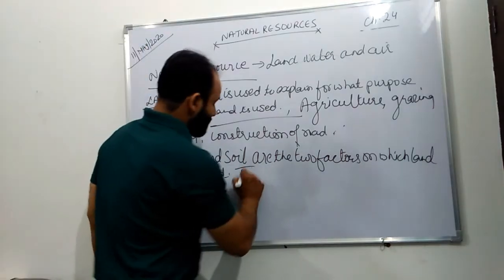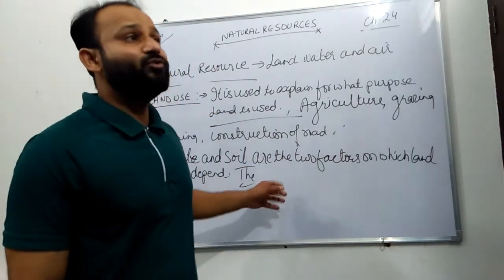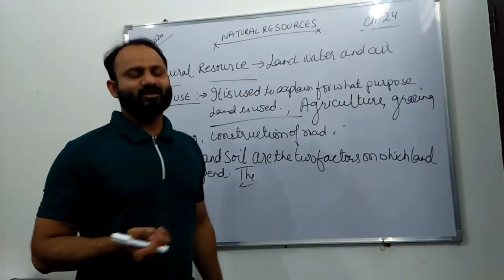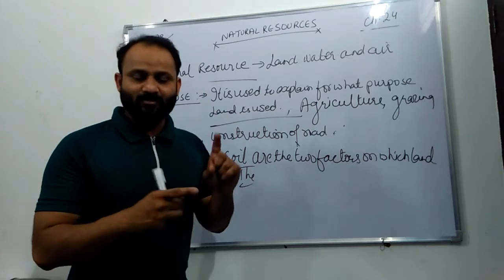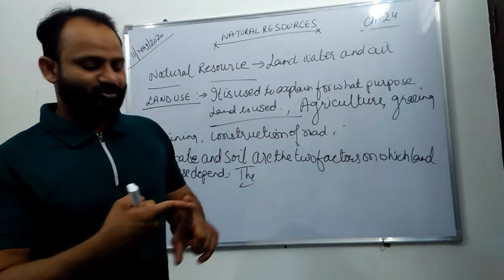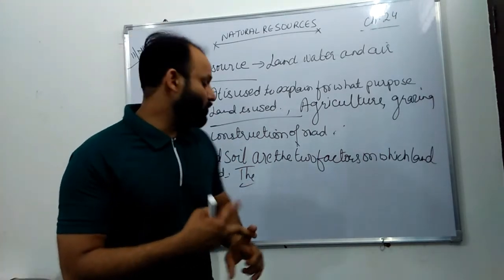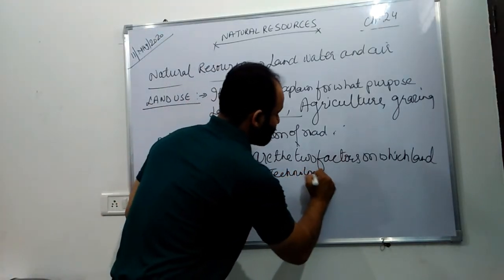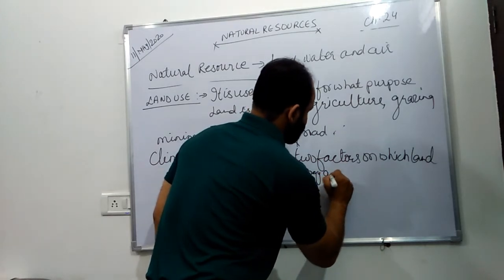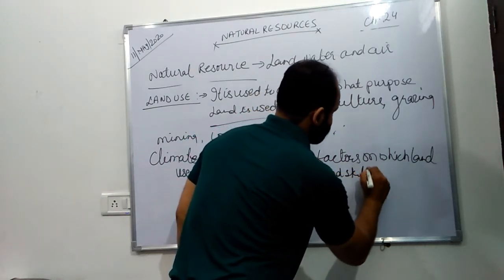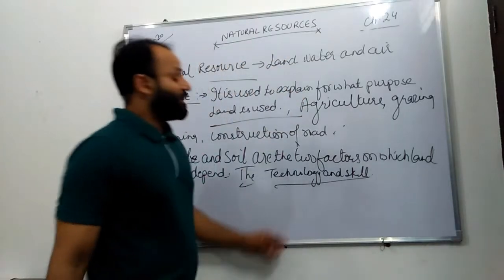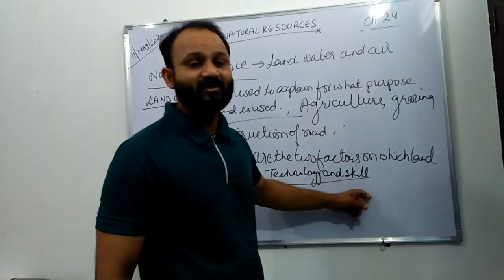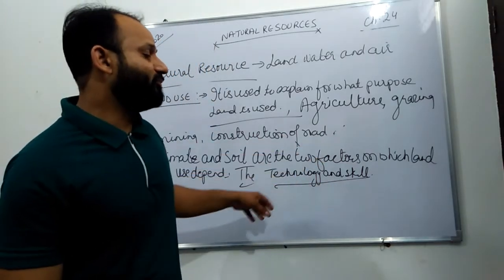Yes, we can say the usage of land also depends upon the skills and technology. In the last chapter we have studied about utility, technology, time and value. It also depends upon the person, how technical he is and the skill he possesses, so that he can make the best use of land.